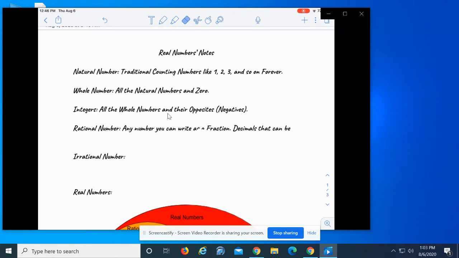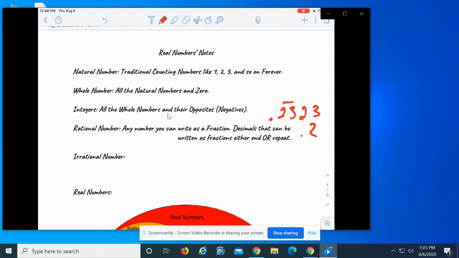A rational number is any number that you can write as a fraction. The decimals that can be written as a fraction will either end or they will repeat. For example, 0.2 ends, so it is considered a rational number. 0.2323 repeats.